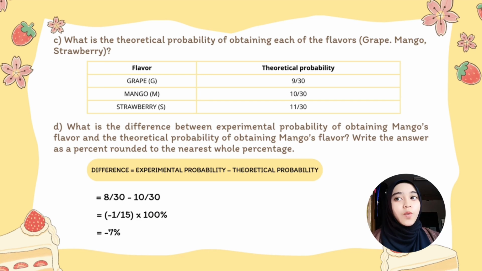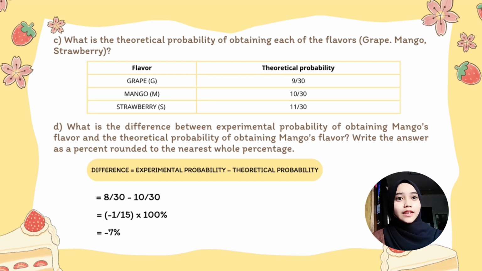Okay, next question is, what is the difference between experimental probability of obtaining mango flavor and the theoretical probability of obtaining mango flavor? Write the answer as a percentage rounded to the nearest whole percentage. We can use the formula difference equals experimental probability minus theoretical probability. Experimental probability we get 8 over 30 and theoretical probability we get 10 over 30. 8 over 30 minus 10 over 30 we get negative 1 over 15. We multiply it by 100% and we can write it as negative 7%.